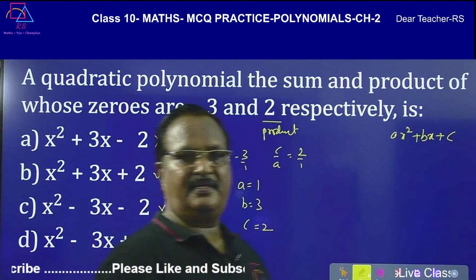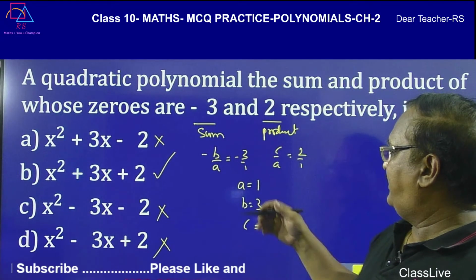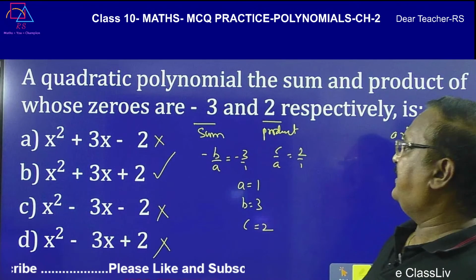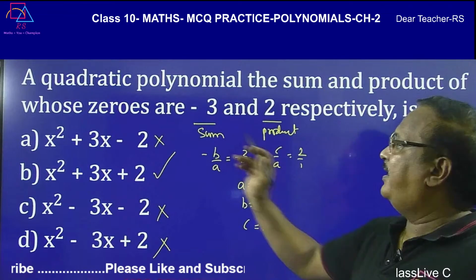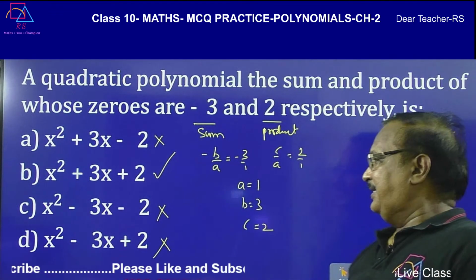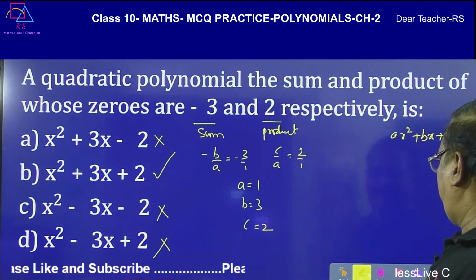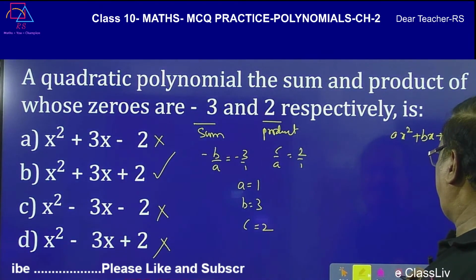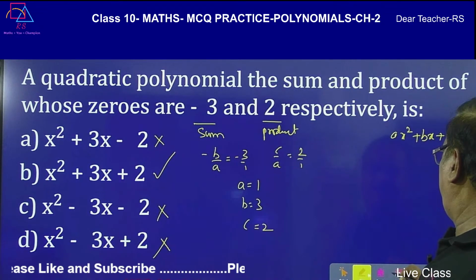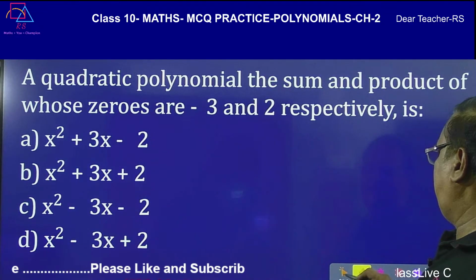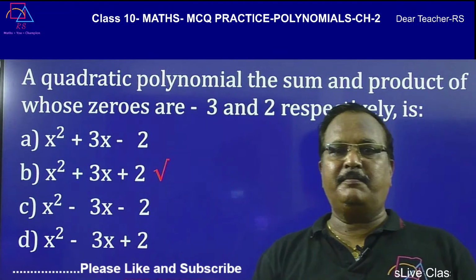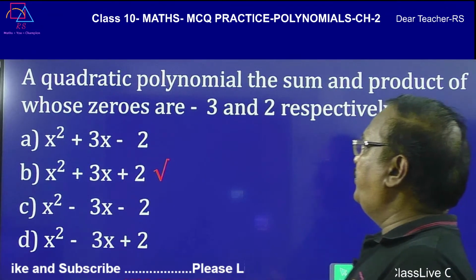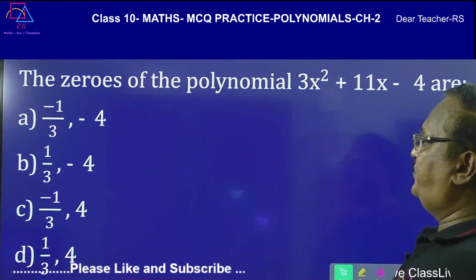So this is how elimination is to be done. Simultaneously, I am working out the answer and I am eliminating the wrong answers also. So let me check. I will clean it. Yes, so x square plus 3x plus 2. Let me go to the next question.